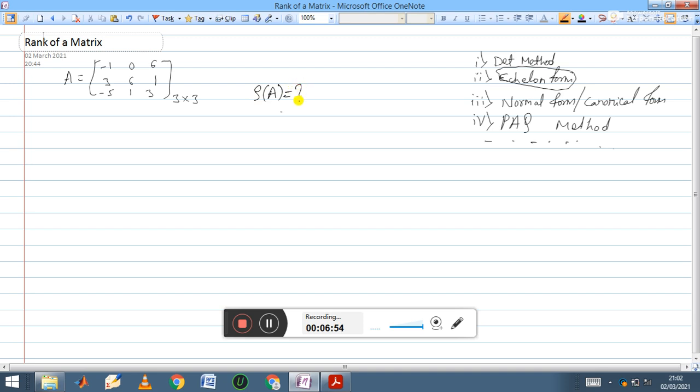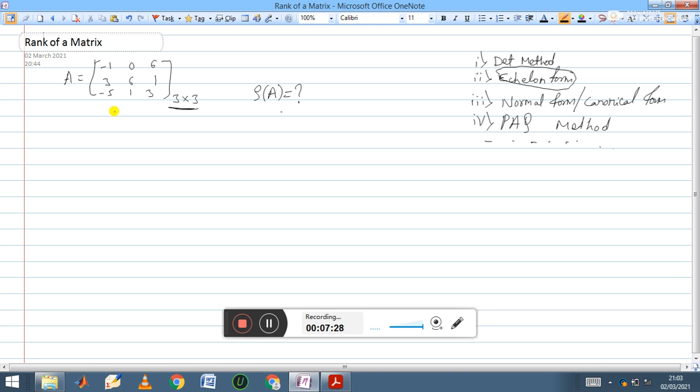Okay, this is a question mark. We don't know. So the determinant method means here we know the order of the matrix. The order of the matrix is 3 cross 3. Then you remember, the rank of the matrix may be equal to 3 or less than 3. What are the possibilities? The rank may be 0 or 1 or 2 or 3.